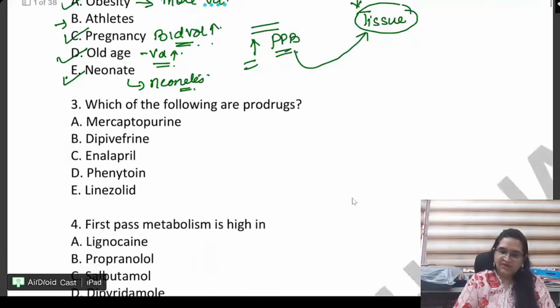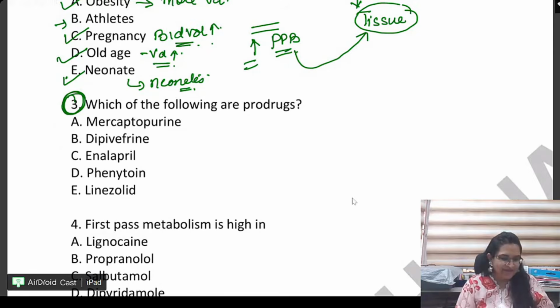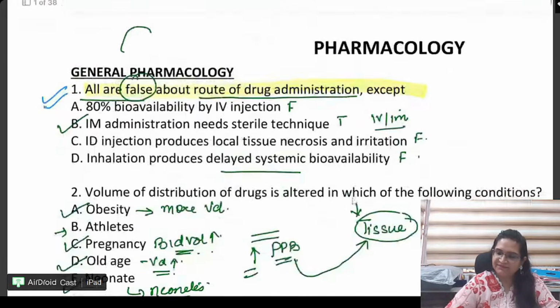Okay. Question number 3 is very important. Very, very, very important. Now, what is the mnemonic for prodrugs? What are prodrugs, everyone? Prodrugs are which are given and they convert into something. Right? So, what is the mnemonic for prodrug? Let us first see this.